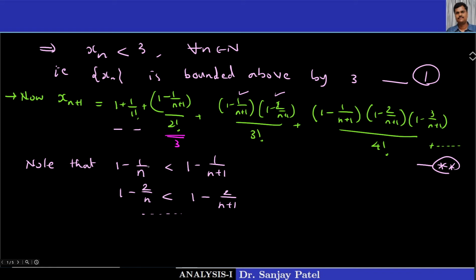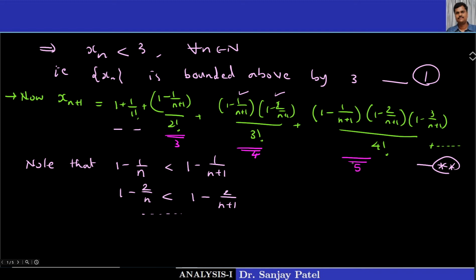So obviously 1 minus 1 upon n is less than 1 minus 1 upon n plus 1. Or we can prove it directly just by simplifying this. So what is the main thing? If you compare the first two terms of xn and xn plus 1, they are the same, but from the third term onwards, this is the third term, this is the fourth term, this is the fifth term.